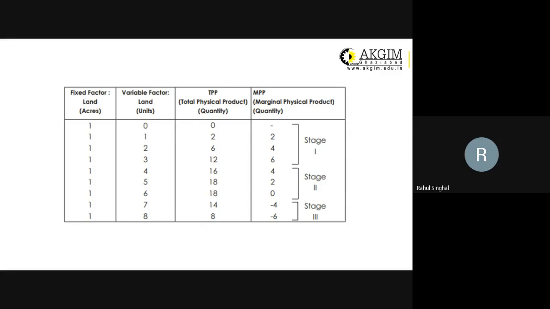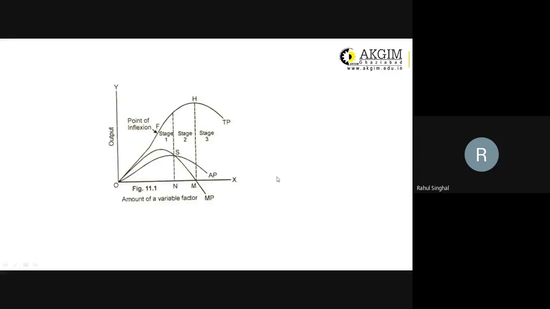Our output is increasing, and we need to employ till the fifth labor, since till the fifth labor our output is increasing. We need to operate in stage 2, and we should not go beyond 5 labors. If we employ anything more than 5 labors, the contribution will be either 0 or negative. The same thing is denoted through a graph.